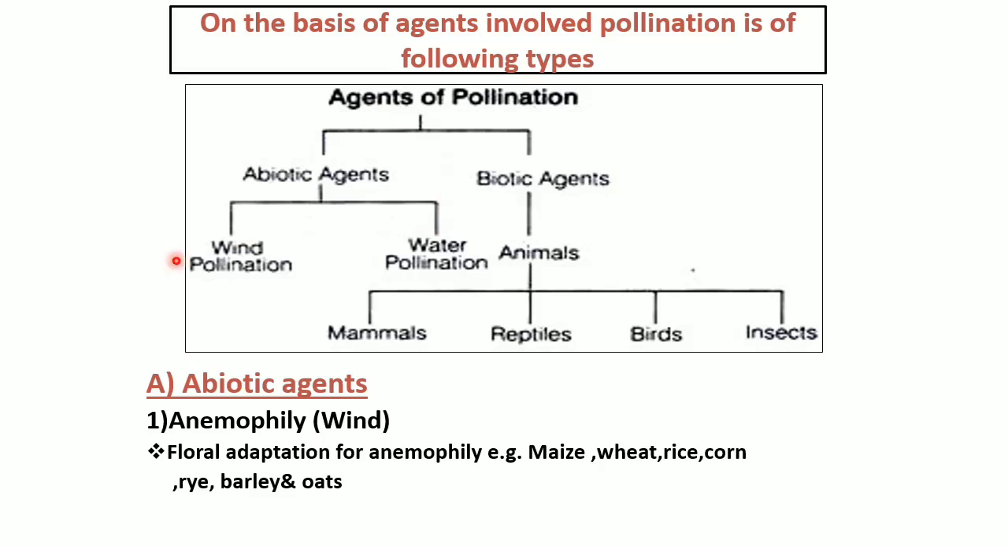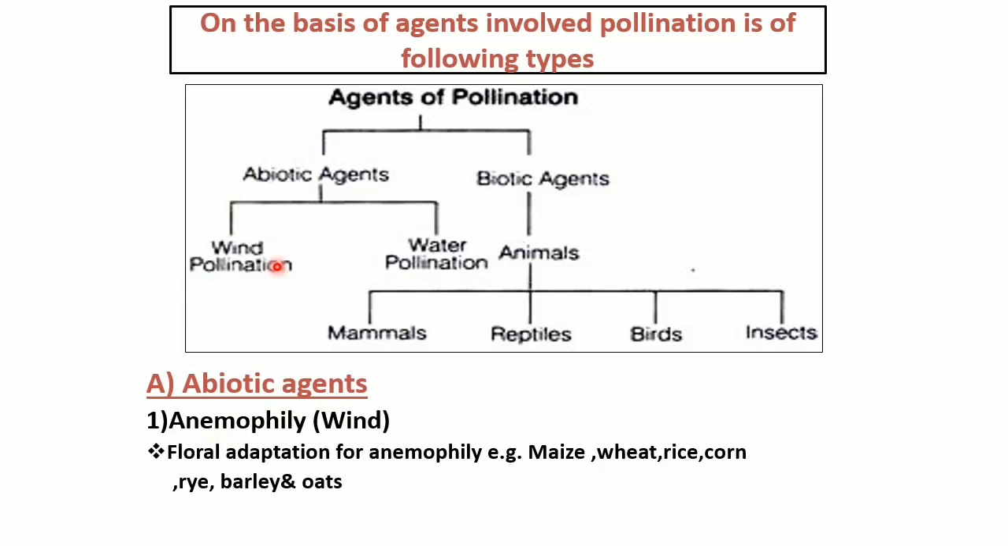So what is the meaning of abiotic agent? The pollination takes place with the help of non-living or physical factors called as abiotic agents. For example, wind, another one is water. With the help of wind, such pollination is wind pollination. With the help of water is called as water pollination. So another term, wind pollination, we can see in a next topic. So that is abiotic agents here.